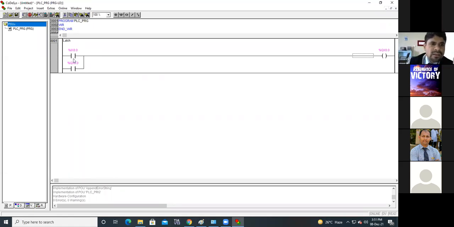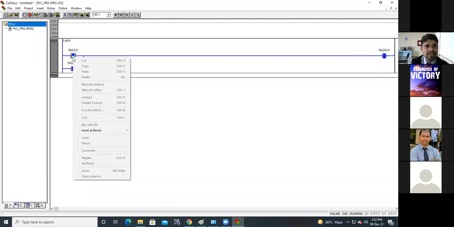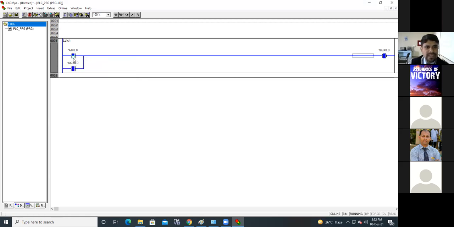Now here, login, run, Control F7, say it is on. As soon as this is on, this status is immediately reflected here. This instruction will become true, or it is activated. Now if I deactivate the input instruction, Control F7, see what happens here. You have turned off the input button.